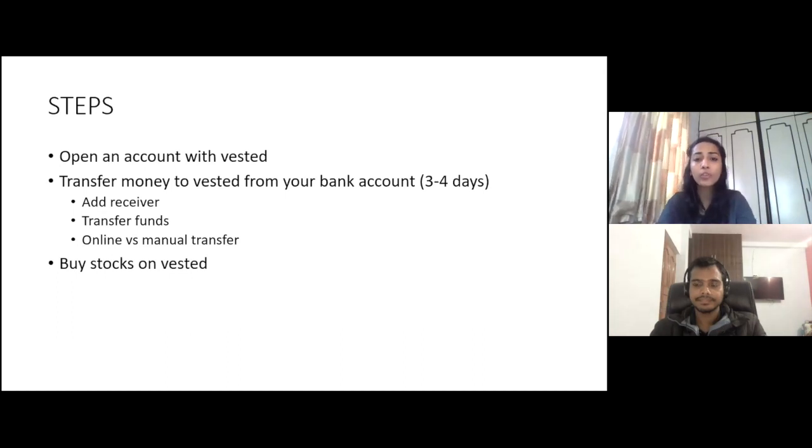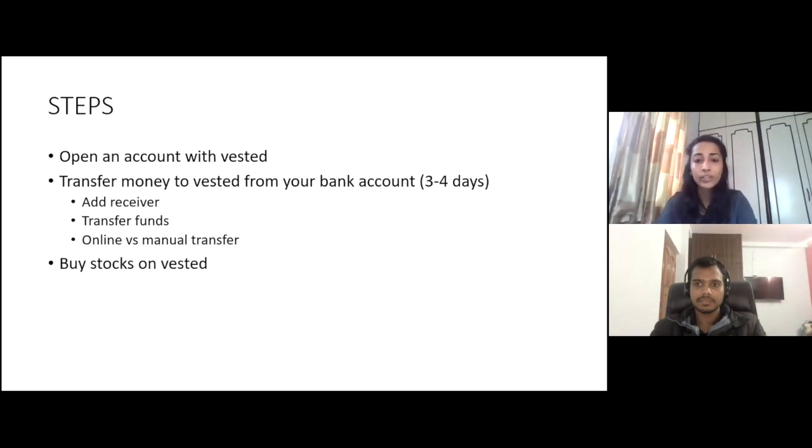The second step would include transferring money from your bank account to Vested wallet. So here you have three simple steps. One is you have to add a receiver, because you are transferring your money to someone else's account, like Vested wallet account. So you have to add that person as a receiver.